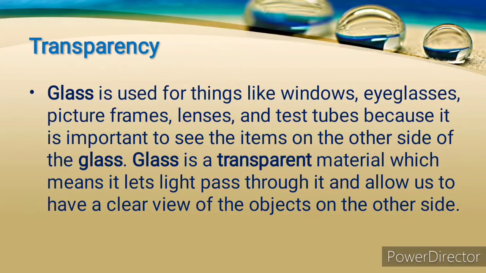The next property is transparency. Glass is used for things like windows, eyeglasses, picture frames, lenses, and test tubes because it is important to see the items on the other side of the glass. Glass is a transparent material, which means it lets light pass through it and allows us to have a clear view of the objects on the other side.